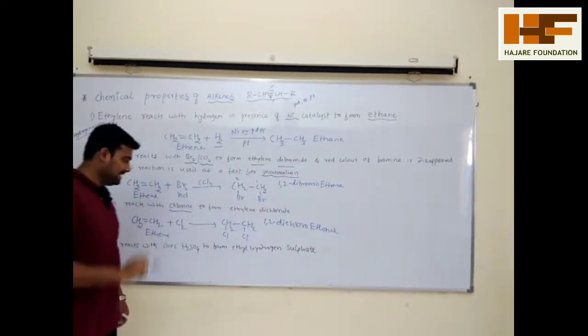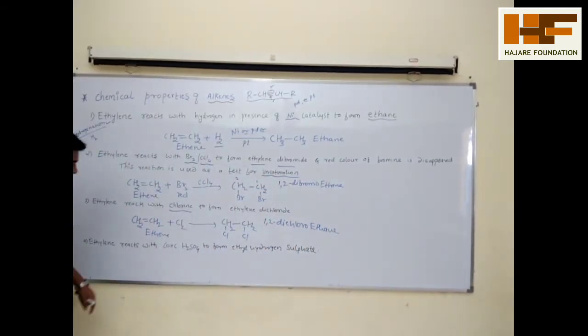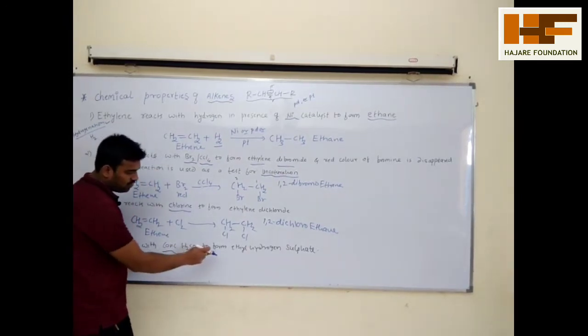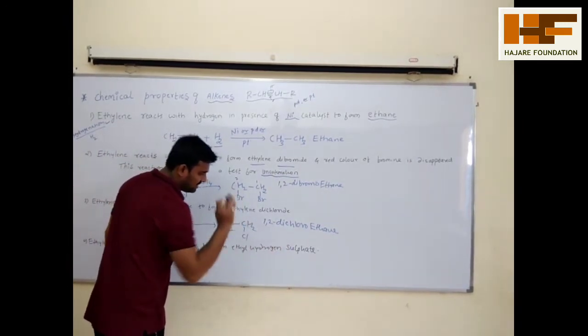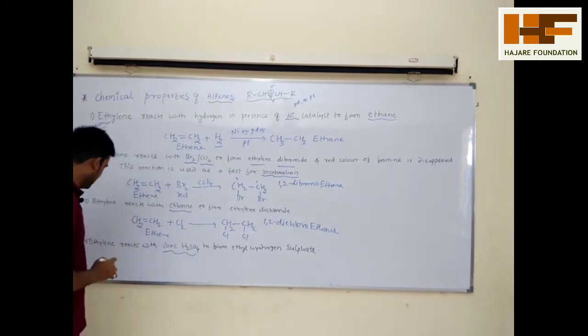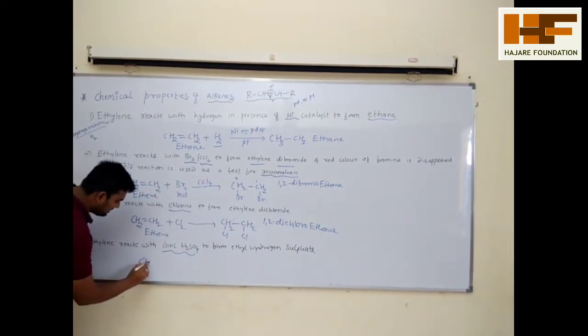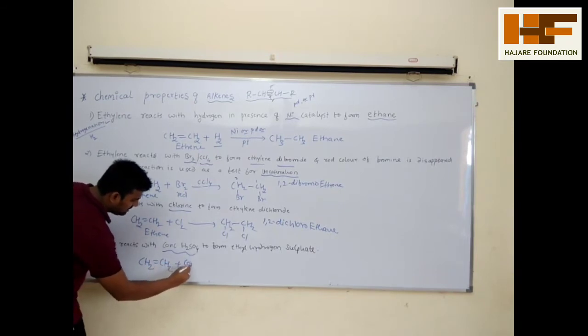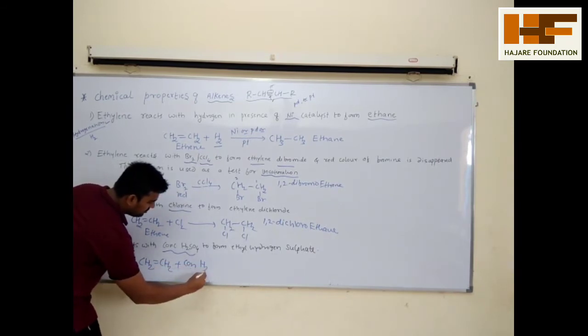The next reaction: ethylene reacts with concentrated sulfuric acid to form ethyl hydrogen sulfate. It's a very important reaction. See the reaction when ethylene, CH2=CH2, reacts with concentrated H2SO4.